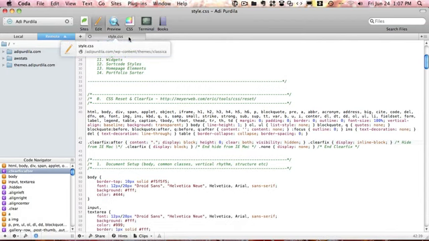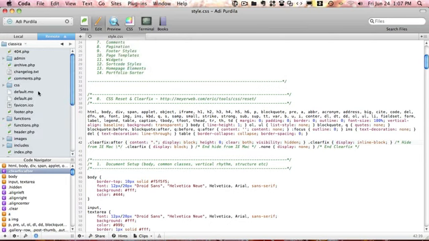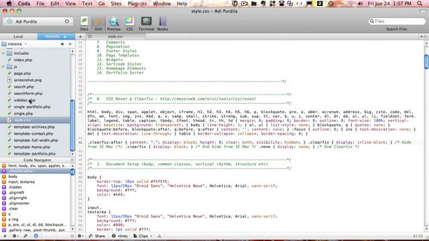And talking about the remote, notice I have the style CSS opened up, and the path is kind of long, and maybe I'm feeling kind of lazy and I don't want to sift through all these directories here to search it. So what I can do is go right click, show in file browser, and Coda automatically opens up all the directories and takes me to that particular file, which is very, very cool.